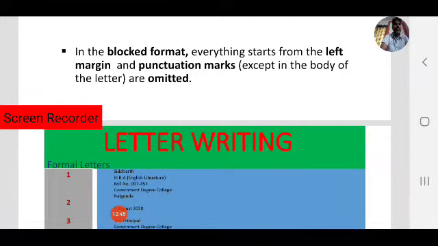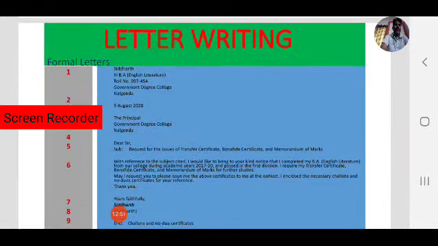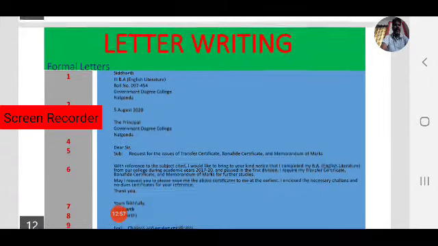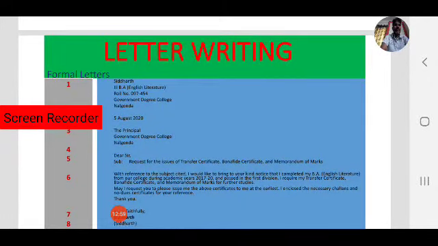So we are going to focus on formal letters. Before going into details, let us do an activity. In the slide you can find one letter.